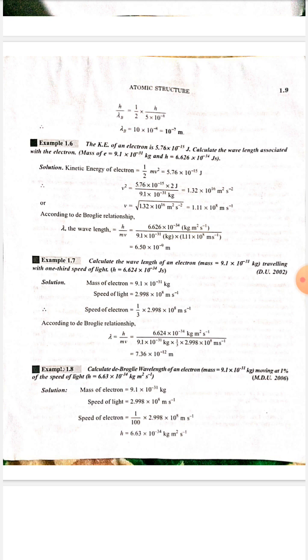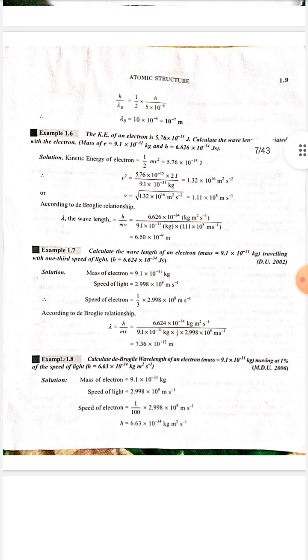According to de Broglie relationship, lambda, the wavelength is equal to h upon mv is equal to 6.626 multiply 10 to the power minus 34 kilogram meter square per second upon 9.1 multiply 10 to the power minus 31 kg multiply 1.11 multiply 10 to the power 8 meter per second is equal to 6.50 multiply 10 to the power minus 9 meter.